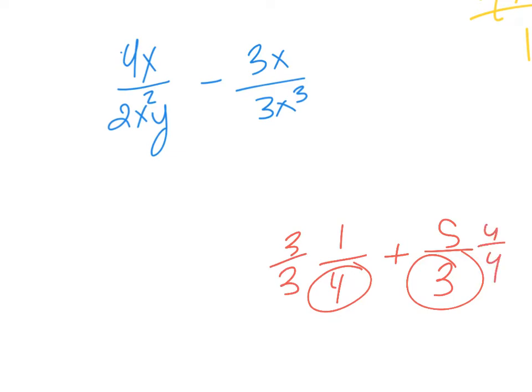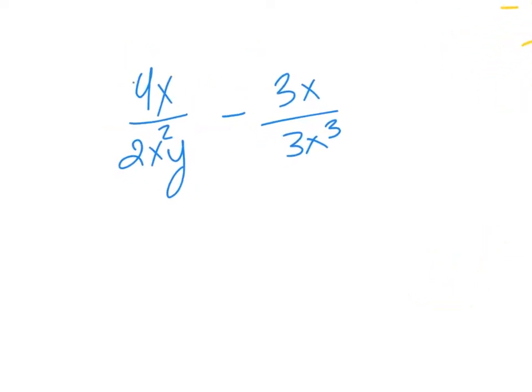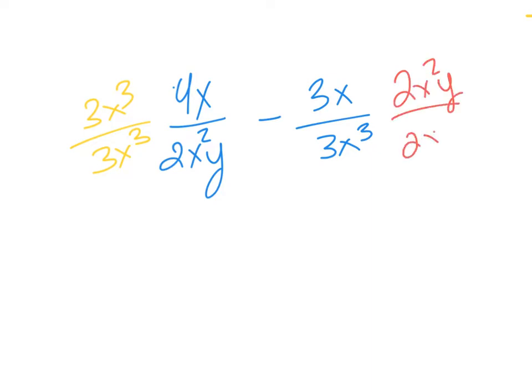That's the same mindset that we're going to have with the rational expressions, okay? So I'm just going to take the denominator of the other fraction and multiply it to the top and the bottom. So I'm going to take 3x cubed on this side, and on this side I'm going to do 2x squared y over 2x squared y.